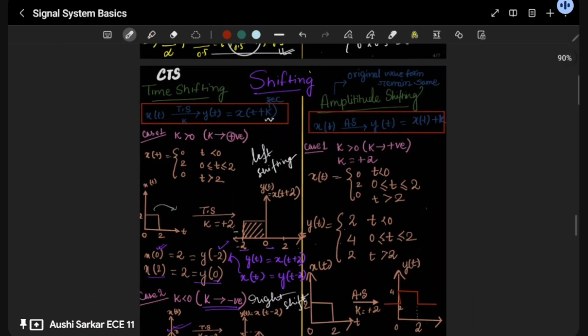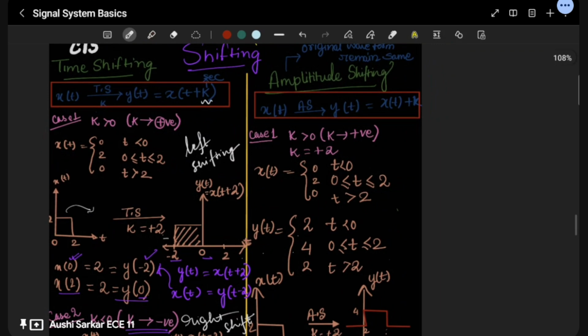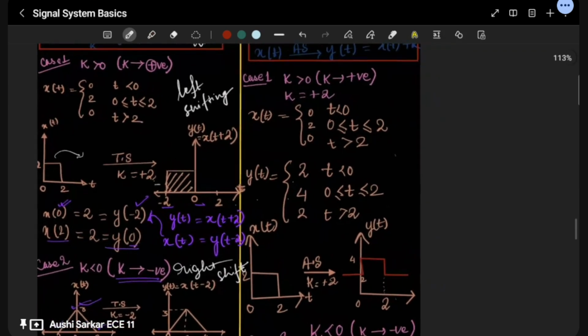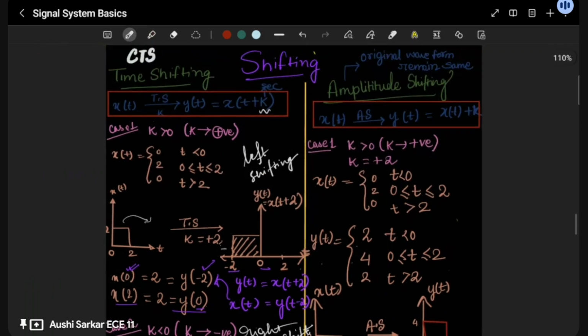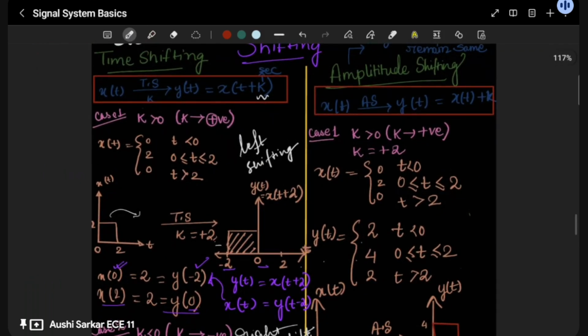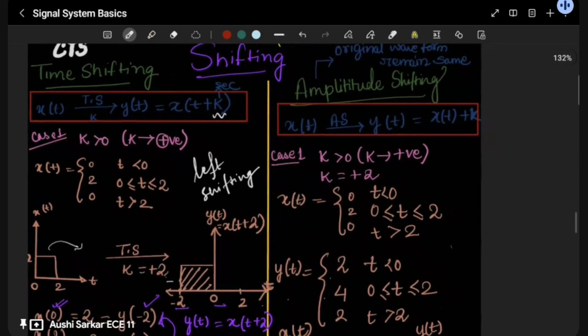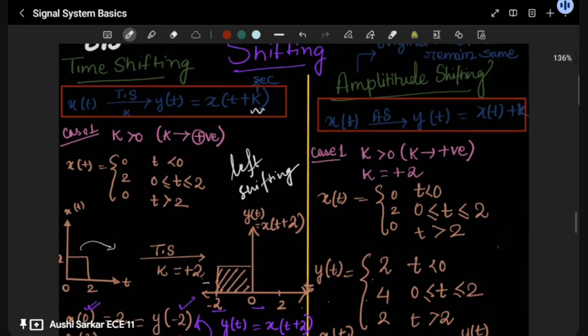Chalo. So last thing, amplitude shifting. After amplitude shifting, I would be moving with one priority order. Then I would be just wrapping up the session for today. So amplitude shifting, here you have to just add k with the amplitude directly.